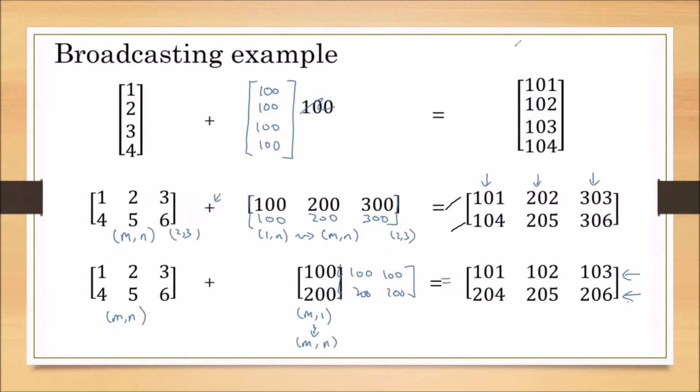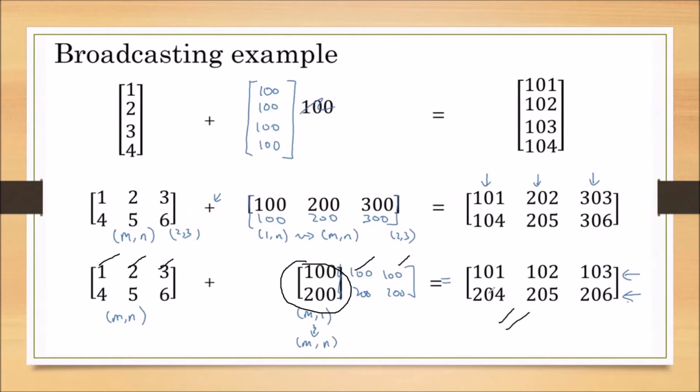Similarly, not only can we take row-wise elements, we can take column-wise elements. This time I am taking only a single column. When I am adding this single column, it will be added to the first column, second column and third column. The single column will be repeated across the columns, with 100 and 200.